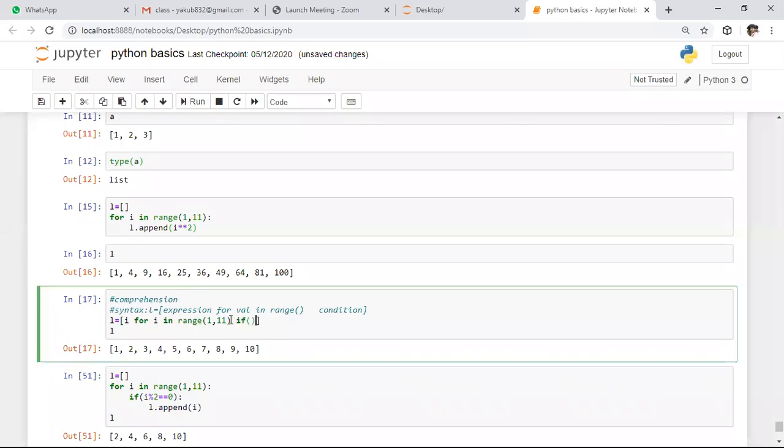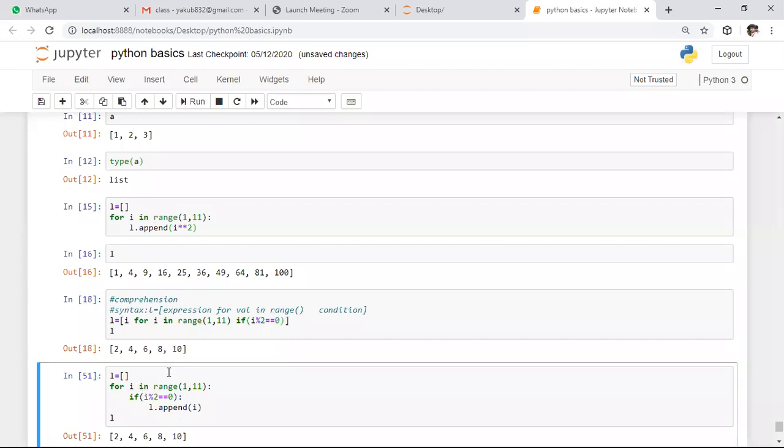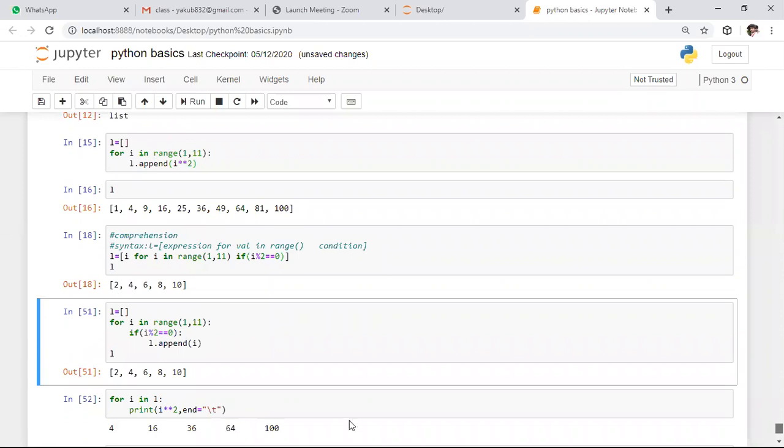So here I want to create a list with all the even numbers present in the range of 1 to 10. For that purpose, I am specifying the even number condition. After specifying this condition, if you observe the output, it is created with all the even numbers in the range of 1 to 10. Whereas if you want to do the same thing by using traditional programming, here it is a way.